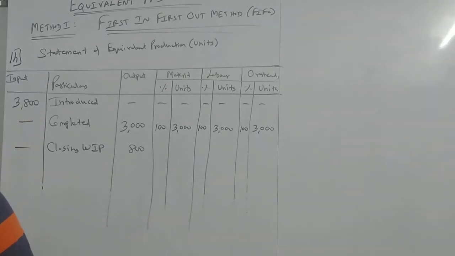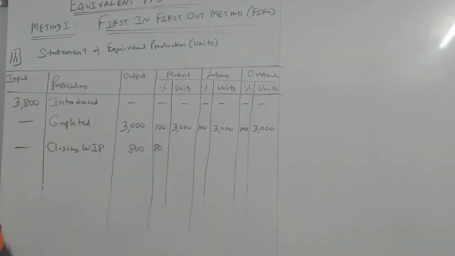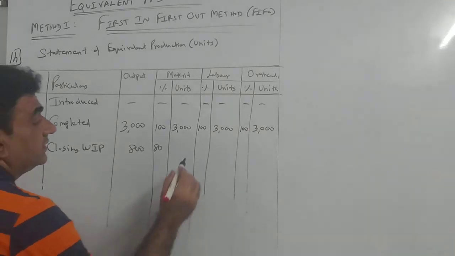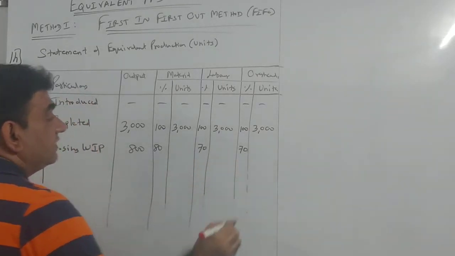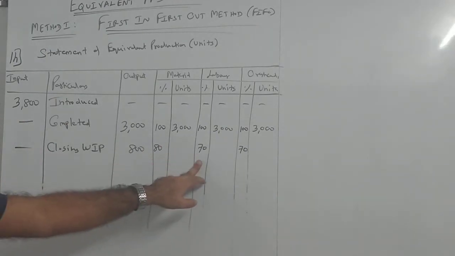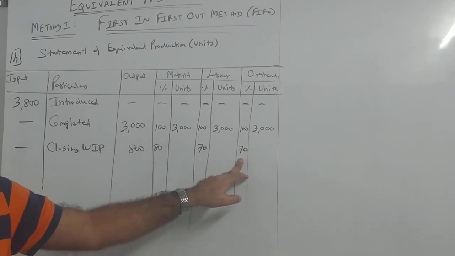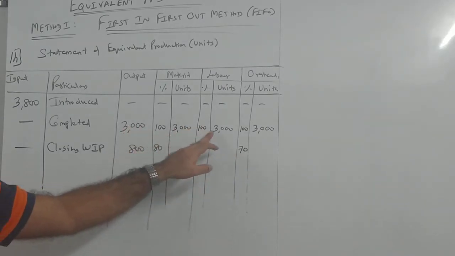See the proportion. Material percentage is 80, so in the material percentage column write 80. Labor 70. Overhead 70. So material 80, labor 70, overhead 70. What we did on the top: 100% of 3,000 is 3,000.